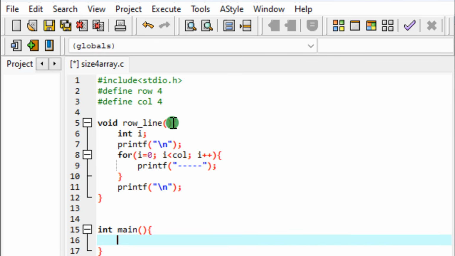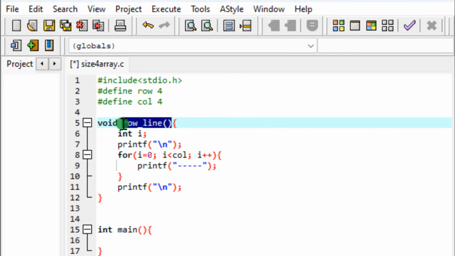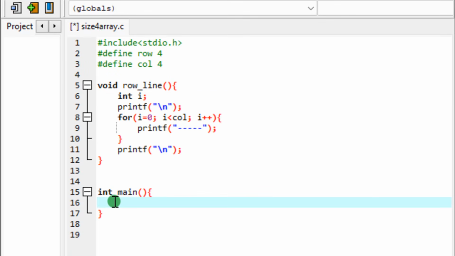So here I want to call the procedure whole line. So how to call a procedure? To call a procedure that is not returning any value, since it's not returning any value, there is no need to declare a variable. Let us say you declare a variable r, and you say r equals to whole line.